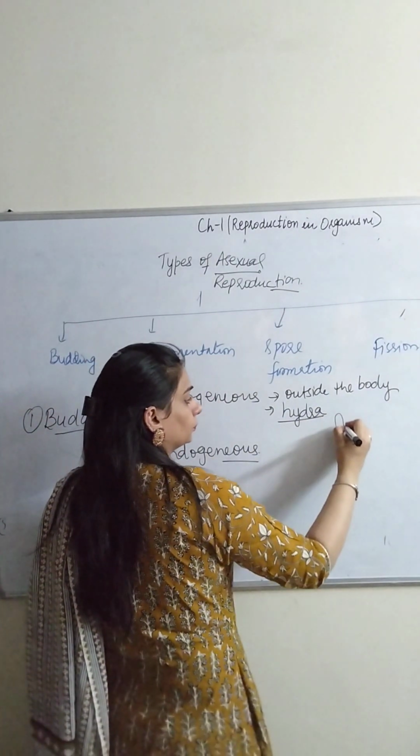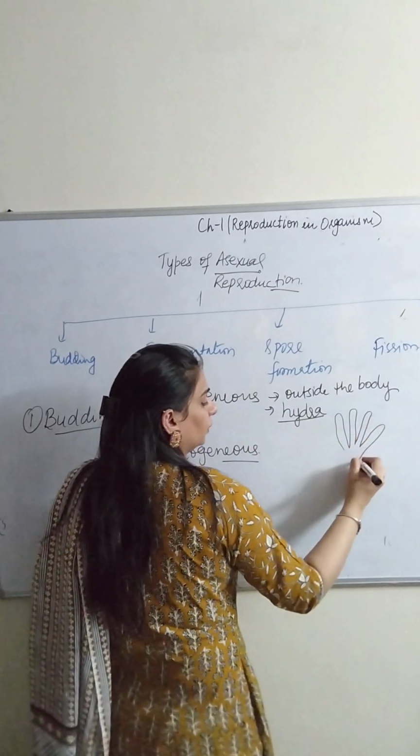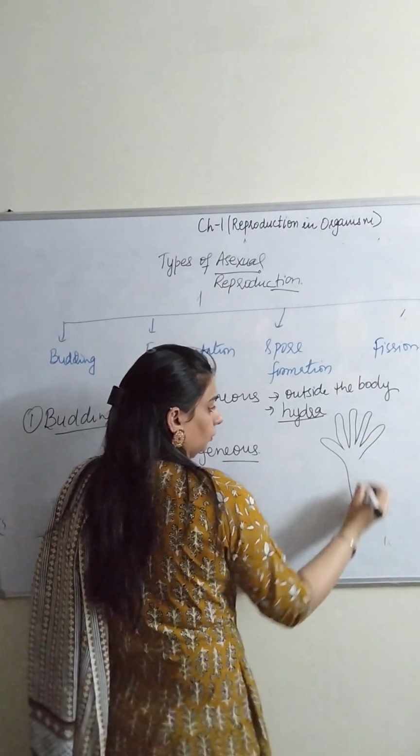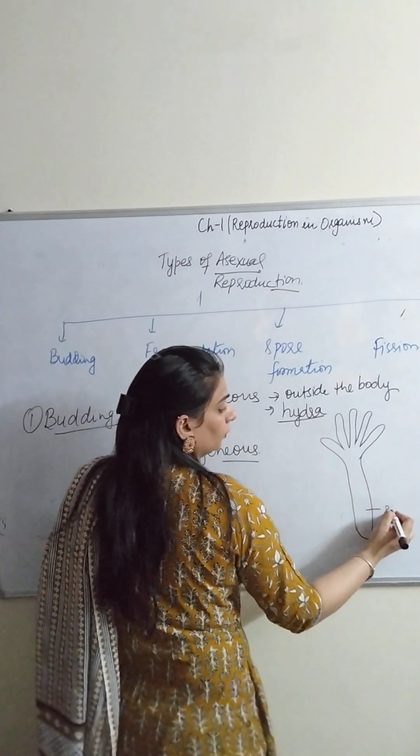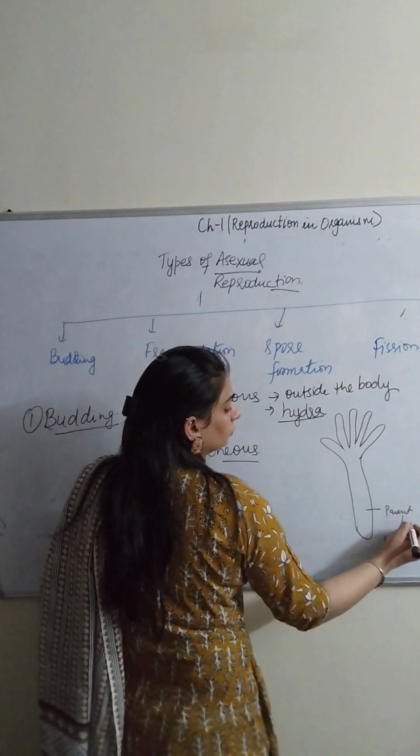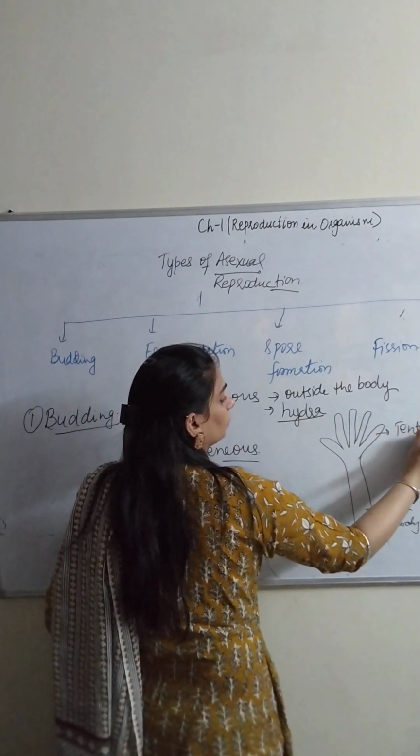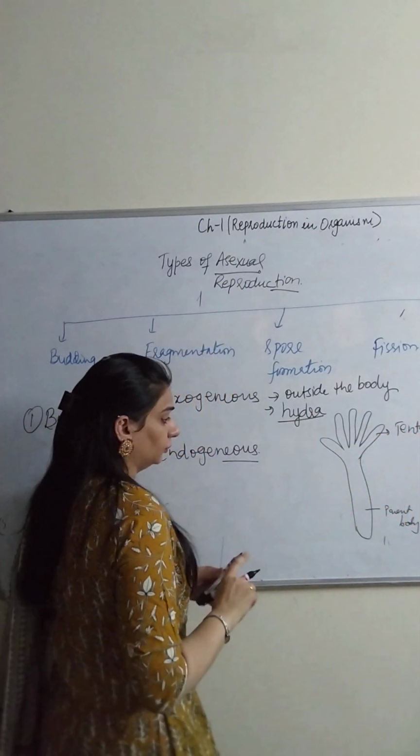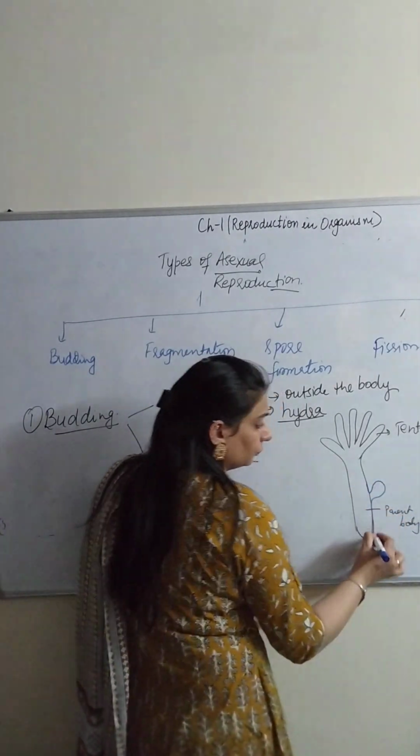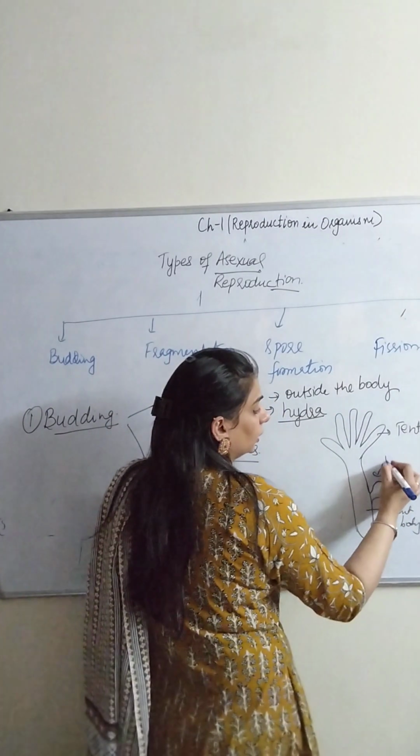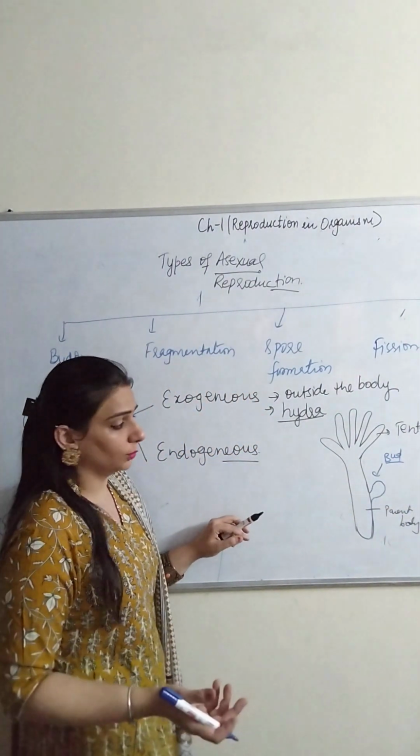This kind of diagram is given in your NCERT. Here it is the parent body. Here are the tentacles. Under favorable conditions, an extra bud is formed here. It is also called the extra growth of the body.